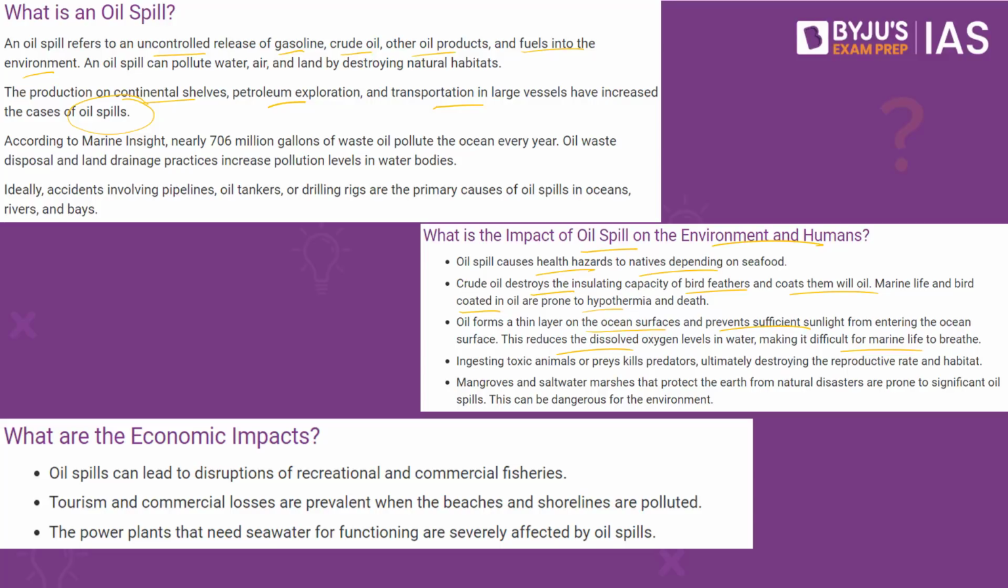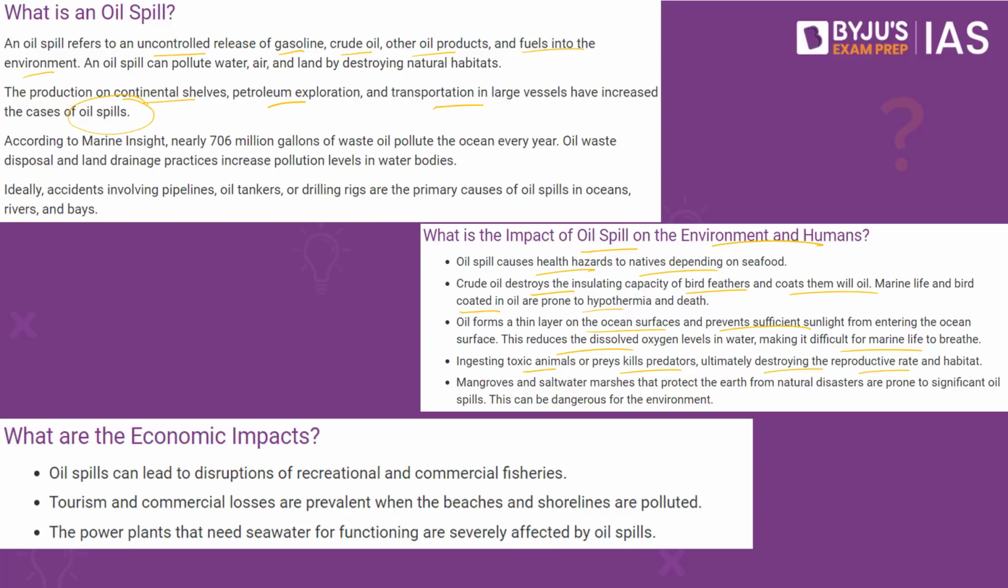Long-term damage to the species and their habitats, nesting grounds and breeding grounds is one of the most far-reaching environmental effects caused by the oil spills. In fact, the birds present in this particular area will also be impacted, ingesting toxic prey like predators, ultimately destroying the reproductive rate and habitat.